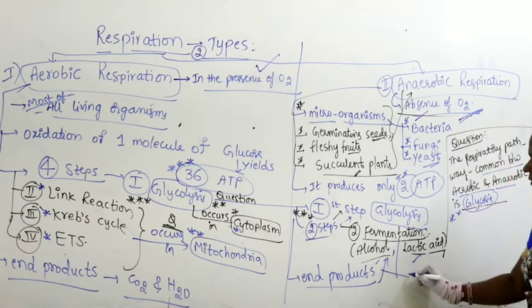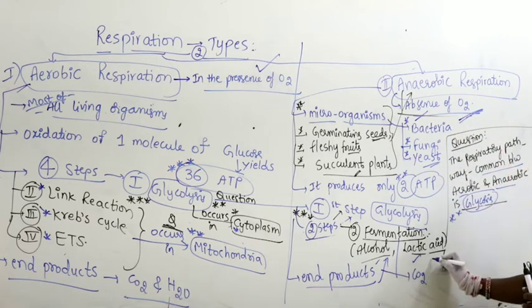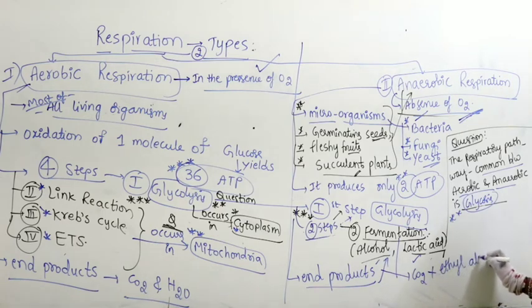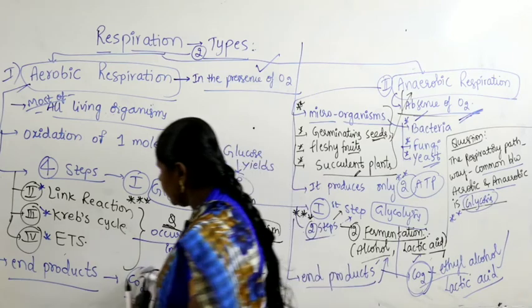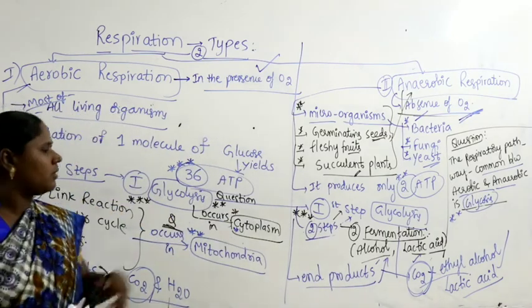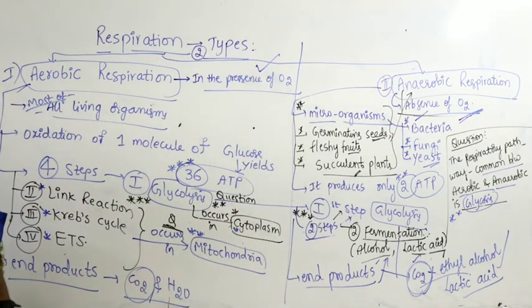Along with carbon dioxide, we find ethyl alcohol or lactic acid. In both cases carbon dioxide is released, but in place of water you find ethyl alcohol or lactic acid.